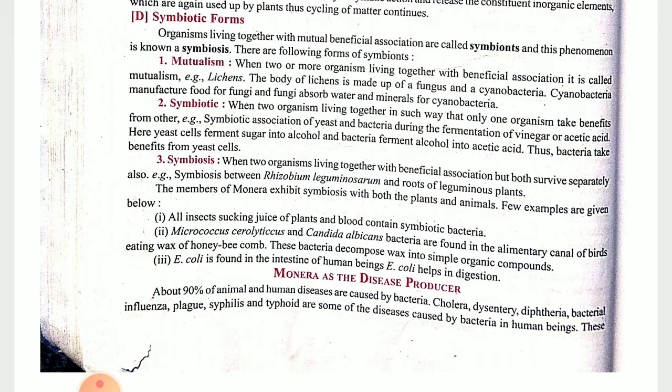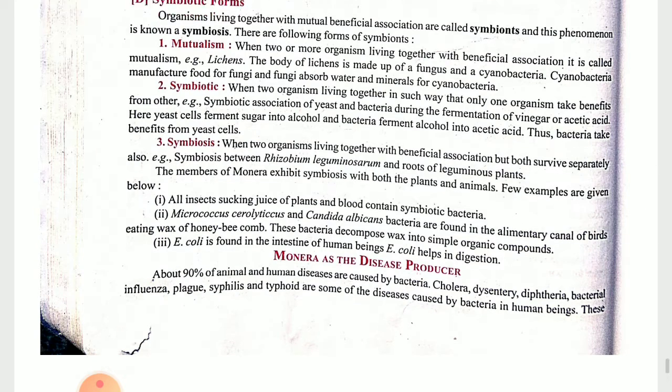Okay, in the first case you can take the example of lichen that absorbs the minerals and water, such as your cyanobacteria. Then in the symbiotic case, they will use all these things for fermentation purposes, such as your acetic acid. You people are using vinegar for your Chinese food, so for its preparation it may be used. And in symbiosis, you take the example of fungus and tall trees. Okay, and in this case also take the example of the rhizobium bacteria, how the leguminous plants utilize the rhizobium bacteria for fixing nitrogen.